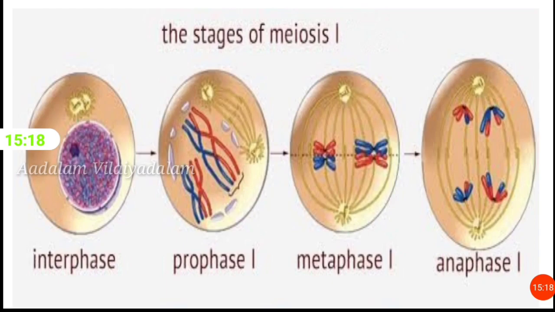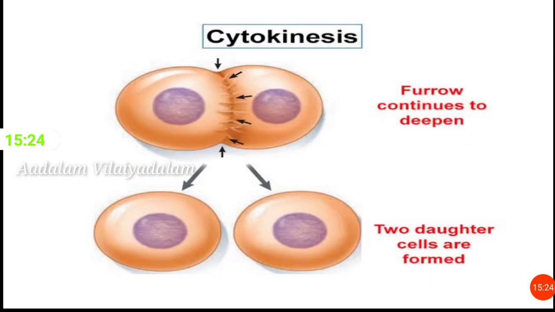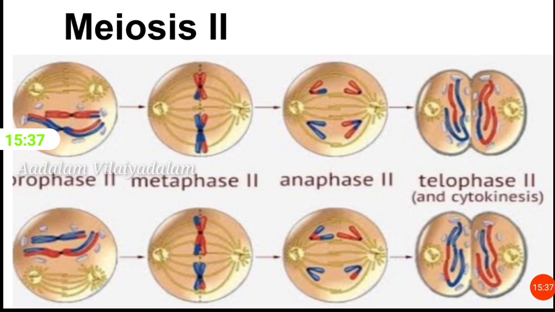Meiosis 2. During meiosis 2, the sister chromatids within the two daughter cells separate. They form four new haploid gametes. Meiosis 2 is also called equational or homotypical division because the number of chromosomes in the daughter cells are similar to parent cells. So they are known as homotypical division. It consists of 5 stages: prophase 2, metaphase 2, anaphase 2, telophase 2 and cytokinesis.